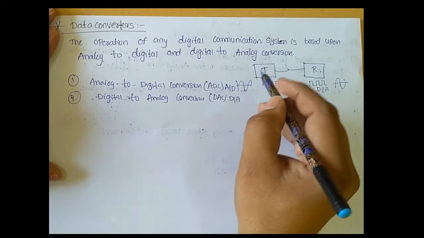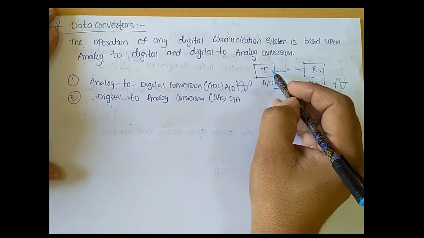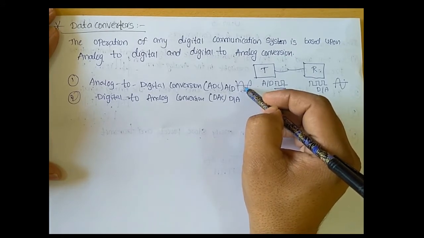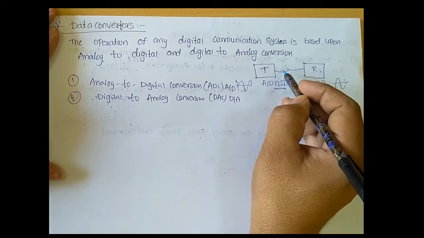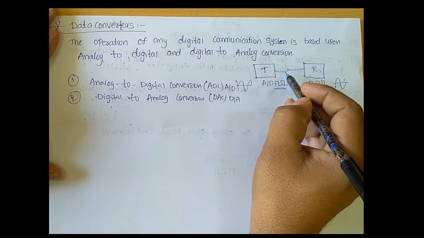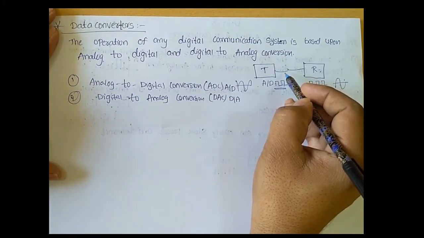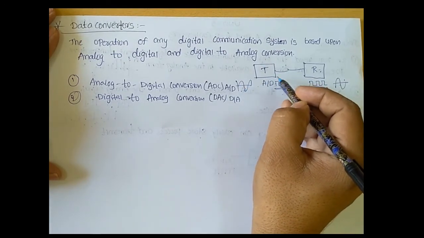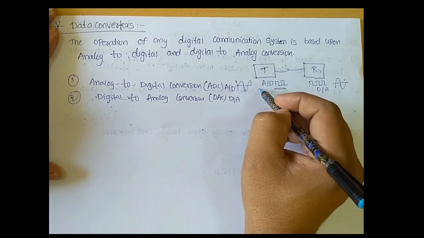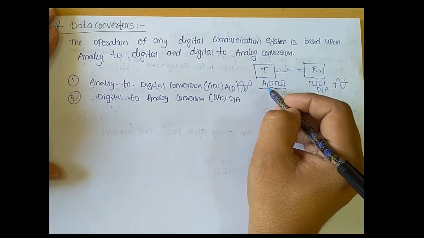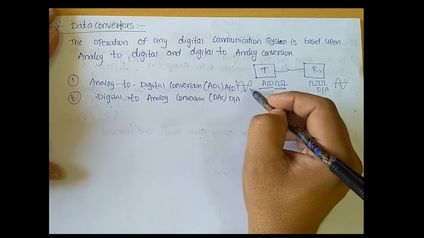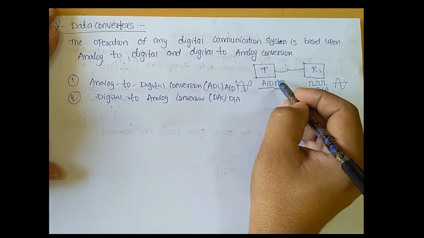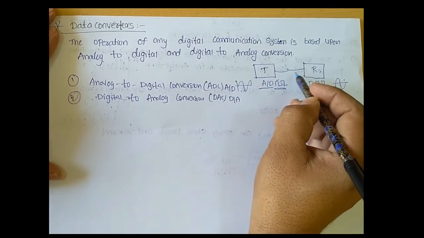For example, the transmitter cannot directly transmit an analog signal, because we know that an analog signal in the channel can be interrupted by noise. So we need to overcome this drawback. First of all, we convert the analog signal to a digital signal. At the transmitter block, we use the A to D converter. This converter circuit converts the analog signal to a digital signal. Then the transmitter block transmits the digital signal to the communication channel.